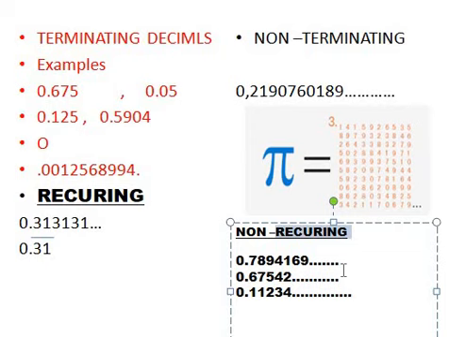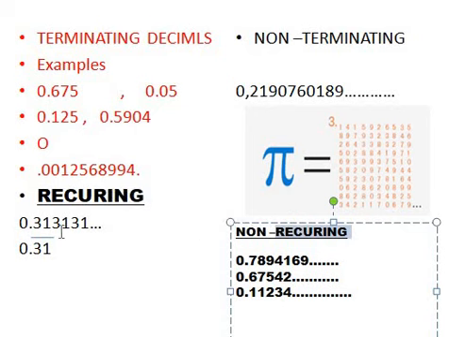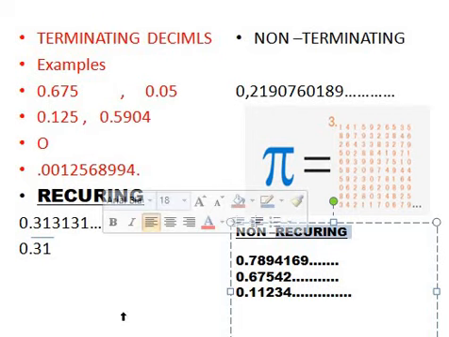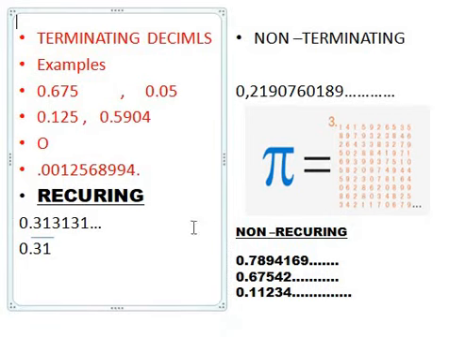The first is repeated after every 2 digits, 3 1, then again 3 1. The second is repeated after every 3 digits, 142, 142, 142, so we write it with a dash on top. When we talk about non-recurring, it is of this type: 0.78941169.